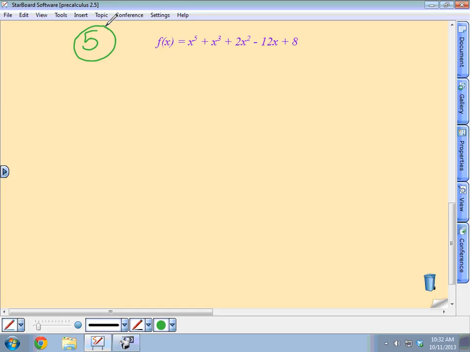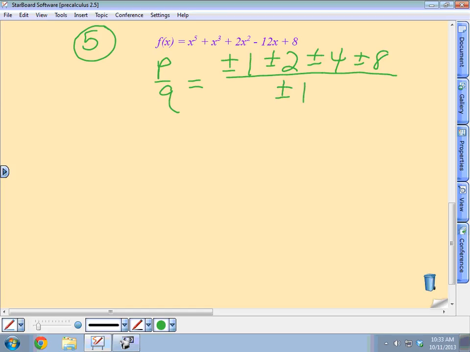Ben, what's the first thing we're going to do? Because you see this x to the fifth. You do the Q over P, or is it P over Q? P over Q, which is the 8. Plus or minus all the factors of 8: plus or minus 1, plus or minus 2, plus or minus 4, plus or minus 8, all over the leading coefficient, which is plus or minus 1.